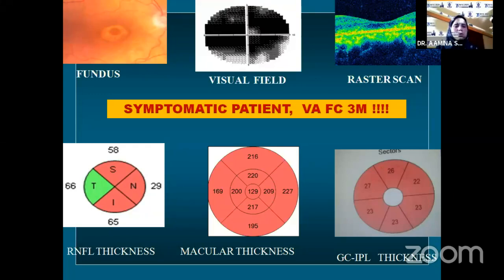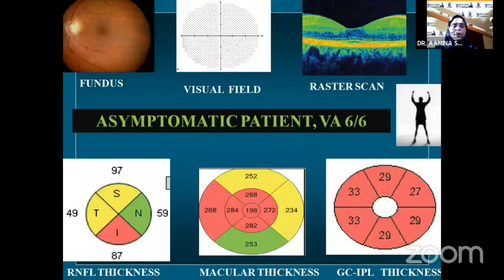The raster scan showed foveal atrophy, and the quantitative analysis on OCT showed significant thinning. But the aim is not to target this patient, because at this stage nothing can be done, because the changes are irreversible.